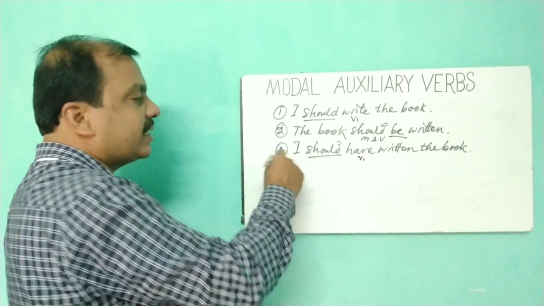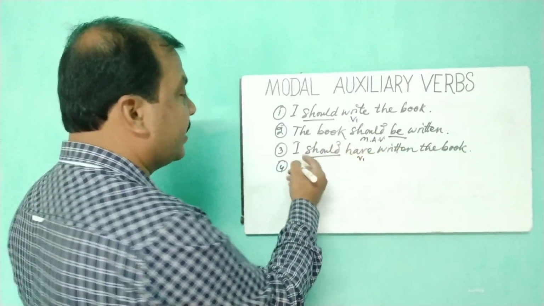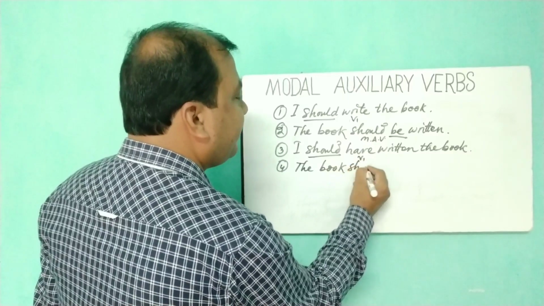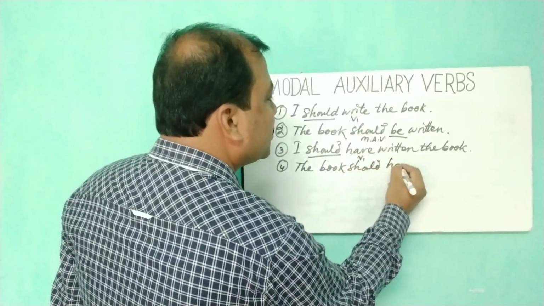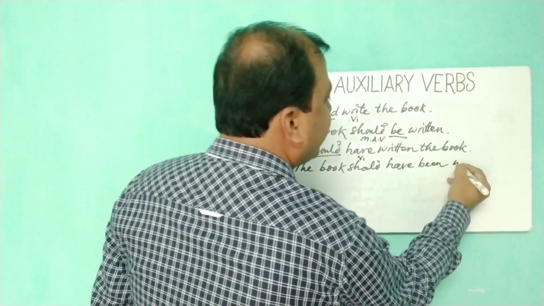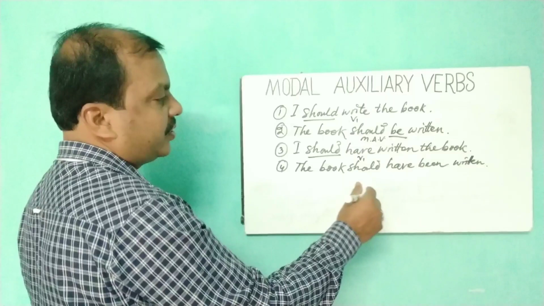And while making it into passive structure also, the book should have been written by me, or you may write simply written. You may not also write by me.